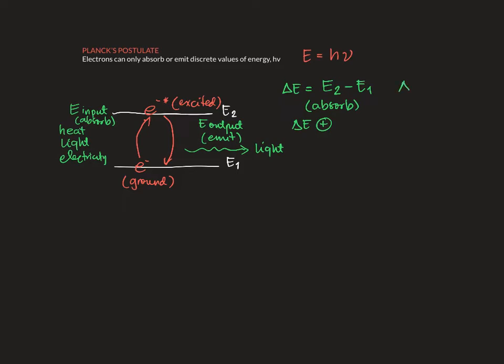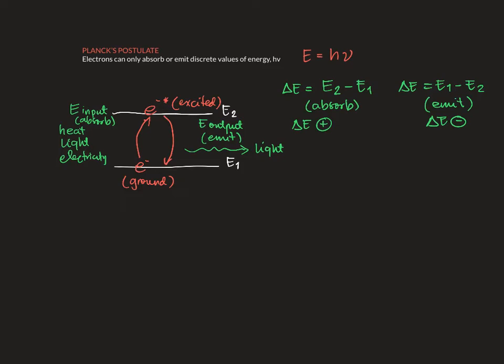So the delta E in this case will be E1 minus E2. That is when it emits the energy, and the delta E value of this one could be negative. So when an electron moves up to a higher energy level, the delta E is positive. And when it moves down to a lower energy level, the delta E is negative.